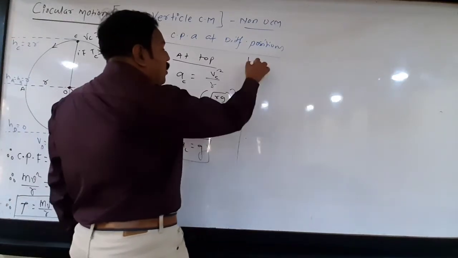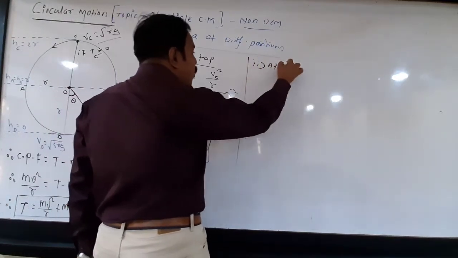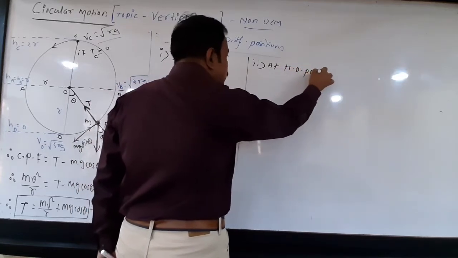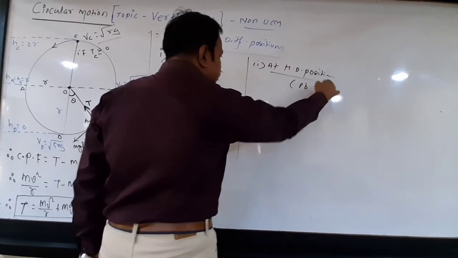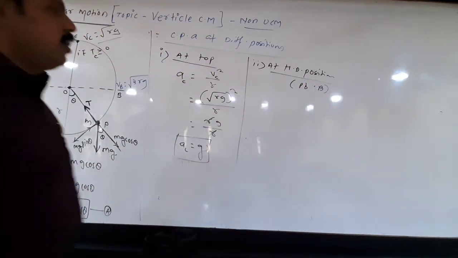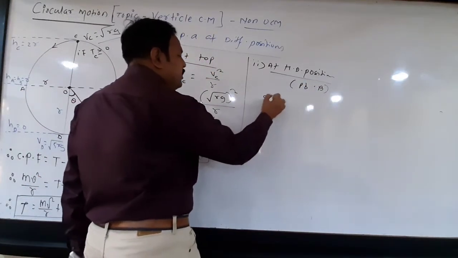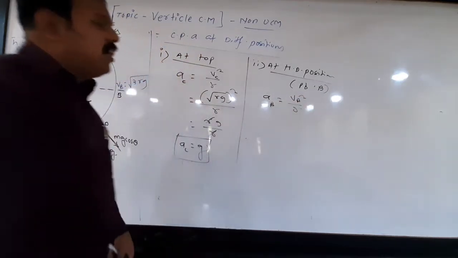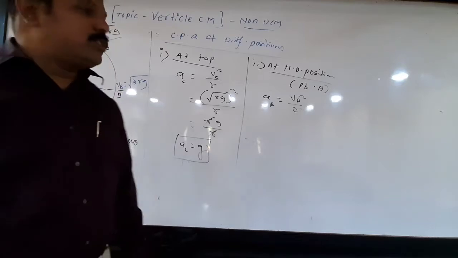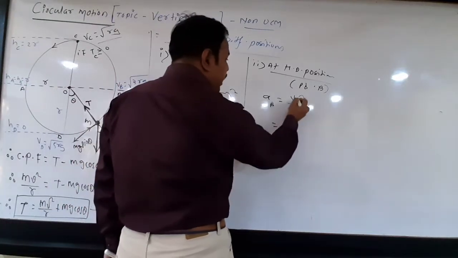Number 2, at horizontal diameter position. Horizontal diameter position means that it may be point A or point B. So here, centripetal acceleration at B is again speed at B square upon r, because we know the value of centripetal acceleration is v square upon r. So what is speed at B?